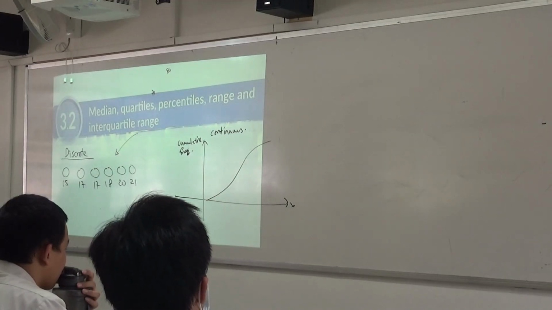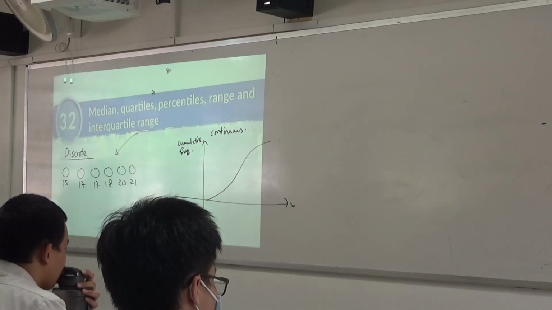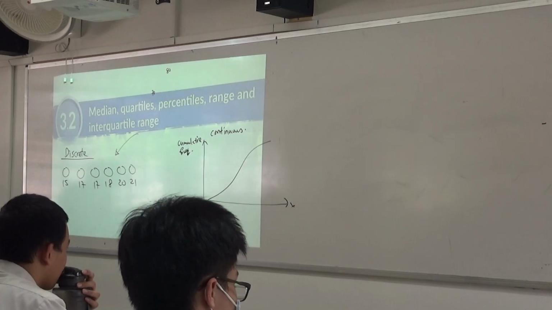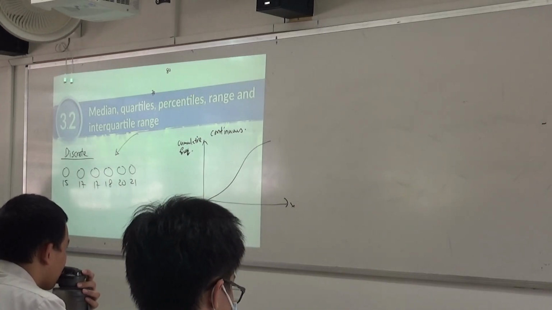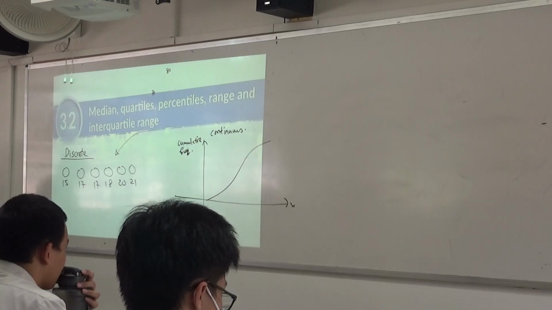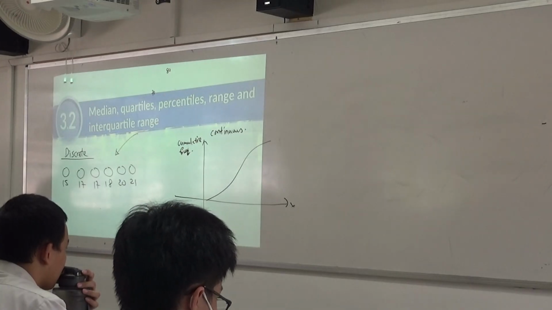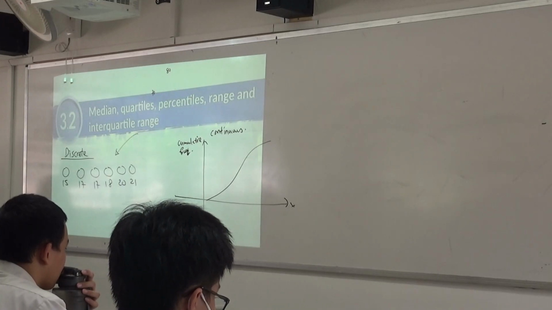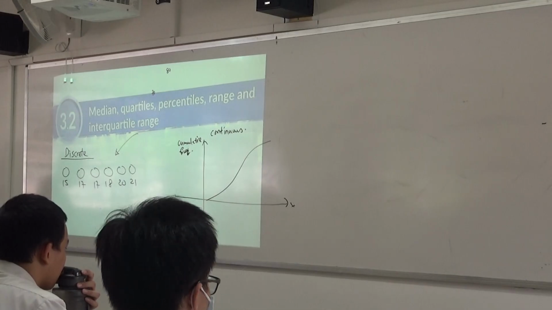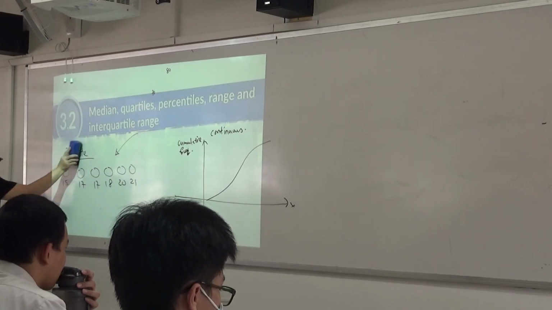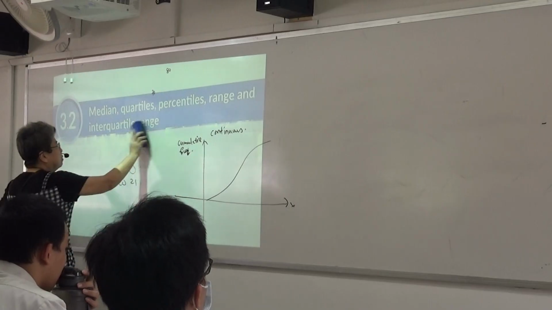Alright? Can we all now turn to page 89? Page 89. Alright? Now, I want you to take these notes down in your notebook. If not, you are in trouble, okay?